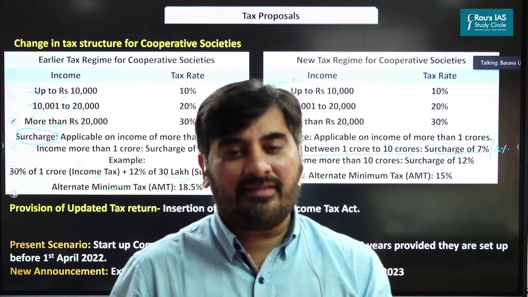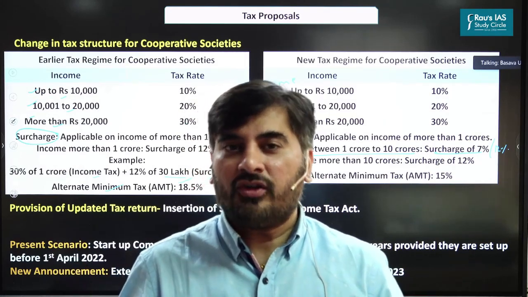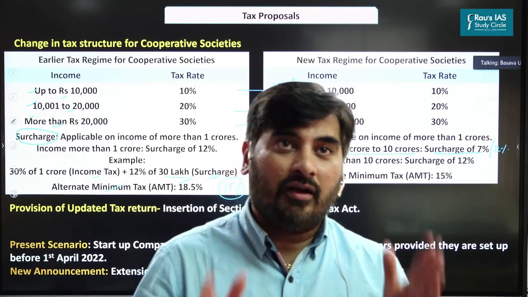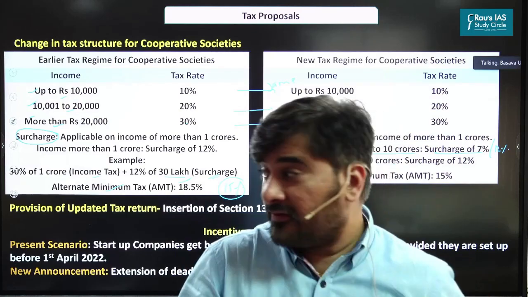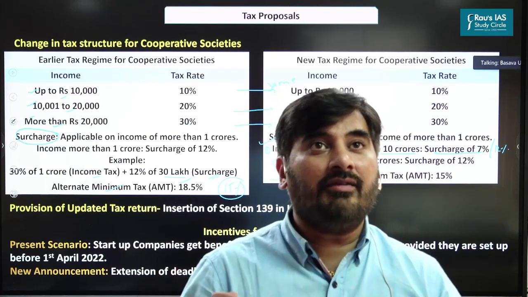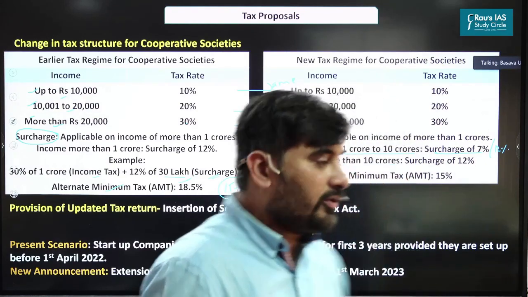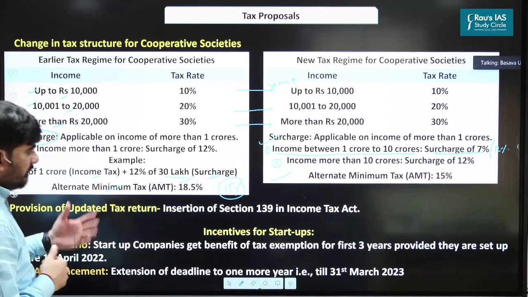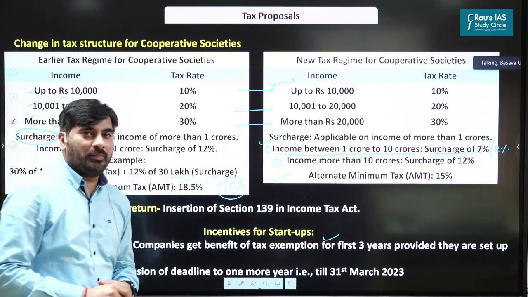But the condition here is, in these 10 years, the annual turnover of a company should not exceed 100 crores. Are we getting this? For a period of 10 years, a company will be considered a startup, but during any of those 10 years, its turnover should not exceed 100 crores. So with respect to the startups, we give 3 years tax exemption. For 3 years, they don't have to pay the tax.